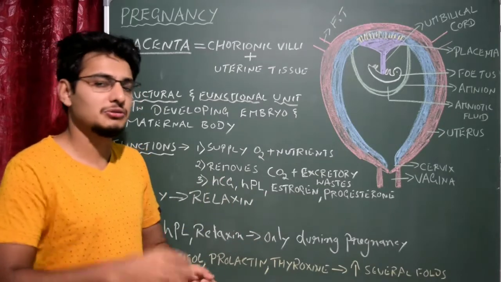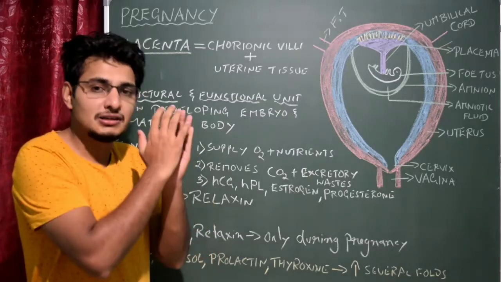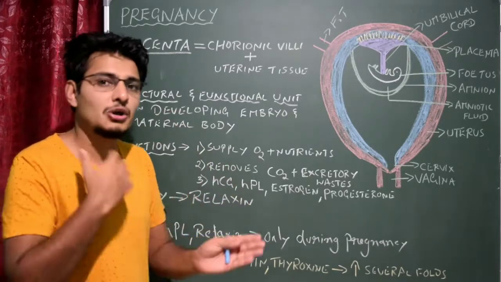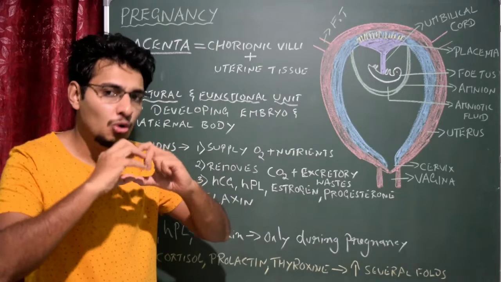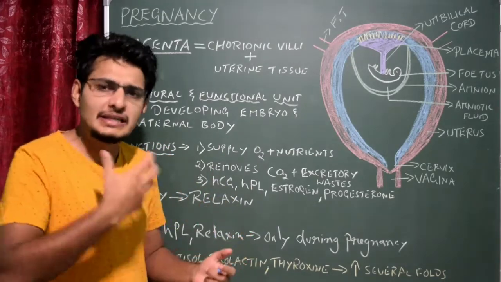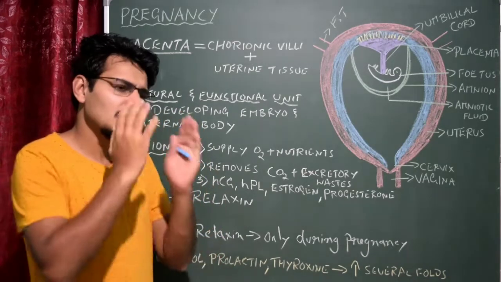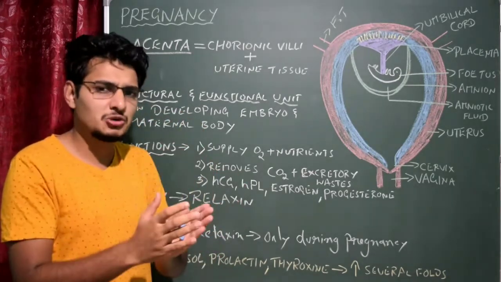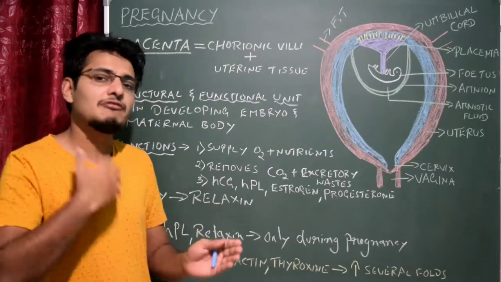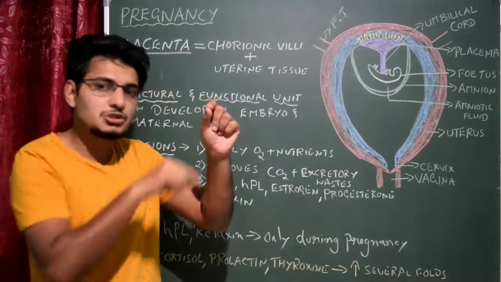Once fertilization takes place, the zygote undergoes mitosis. We call it cleavage. What kind of cleavage? Holoblastic cleavage. As a result, the number of blastomeres increases, making a ball-shaped structure containing a lot of blastomeres. The 8 to 16 celled blastomeres are called the morula, and after that it changes into the blastula, then the blastocyst, which contains two layers.